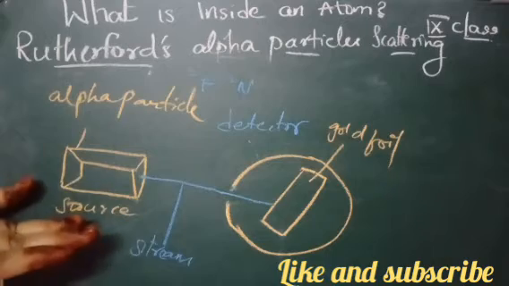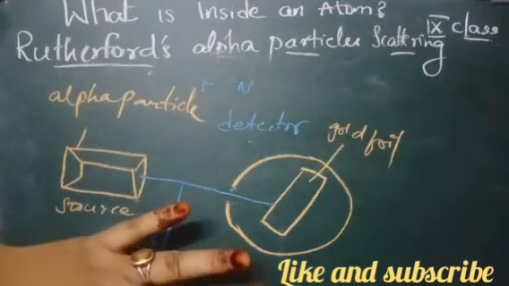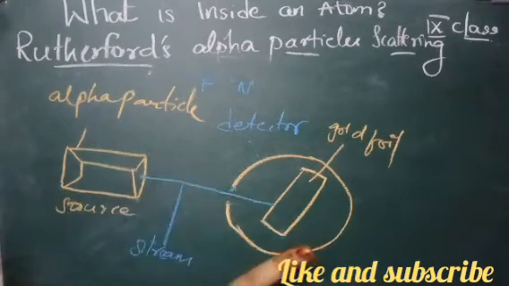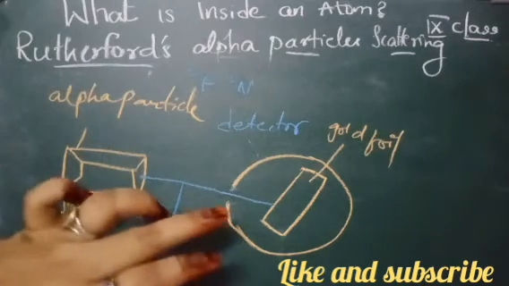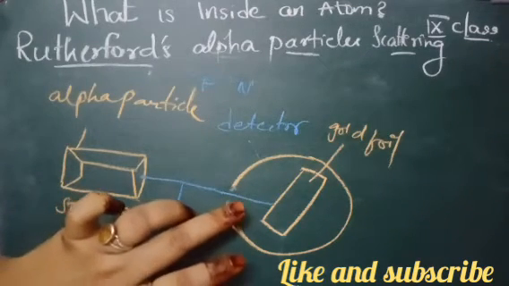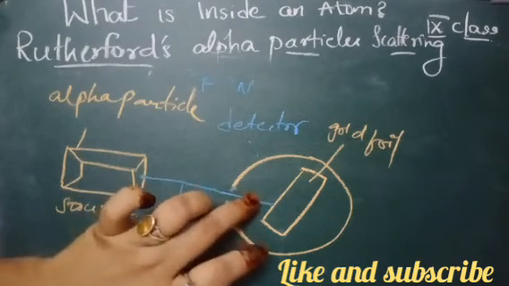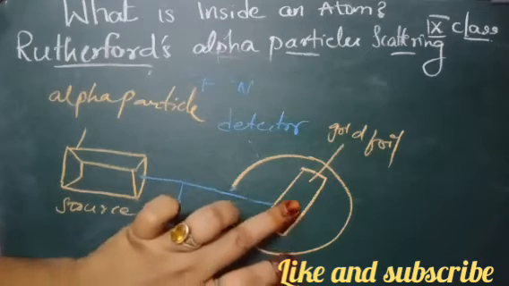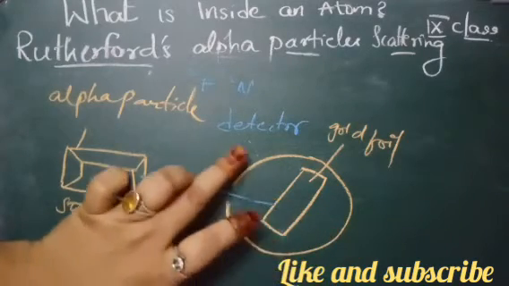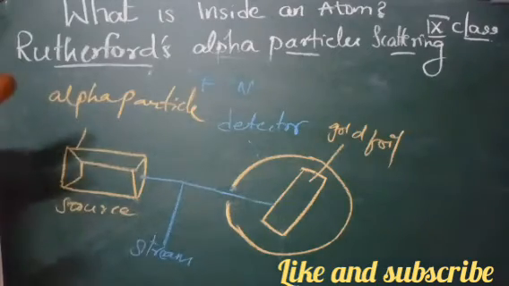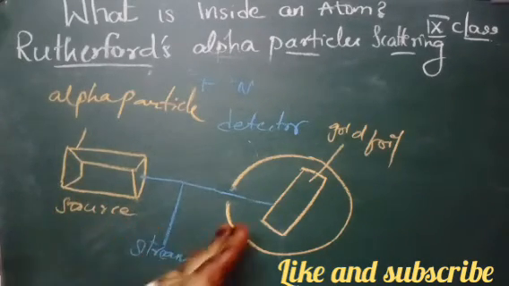Think of Thomson's model of the atom. When the alpha particles hit the foil, what should happen? Rutherford expected that they would all be deflected slightly by the positive charges spread evenly throughout the gold foil atom.